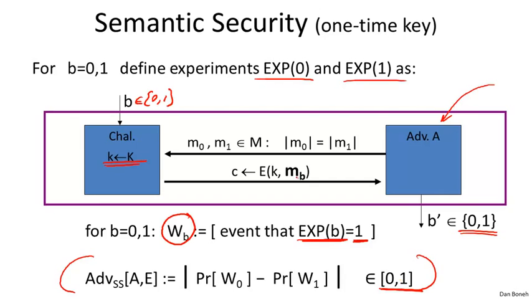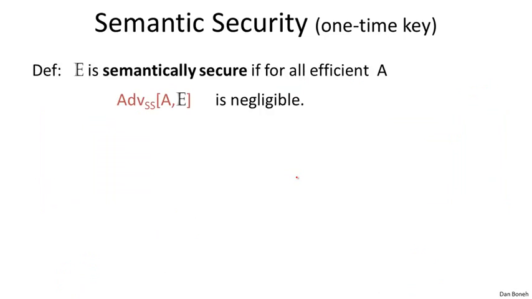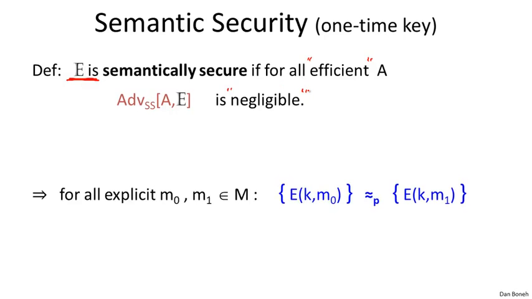Actually, that's just the definition of the advantage. And then the definition is just what you would expect. Basically, we'll say that a symmetric encryption scheme is semantically secure if for all "efficient" adversaries, the advantage is negligible. In other words, no efficient adversary can distinguish the encryption of M0 from the encryption of M1. And basically this is what it says: for these two messages that the adversary was able to exhibit, he wasn't able to distinguish these two distributions.